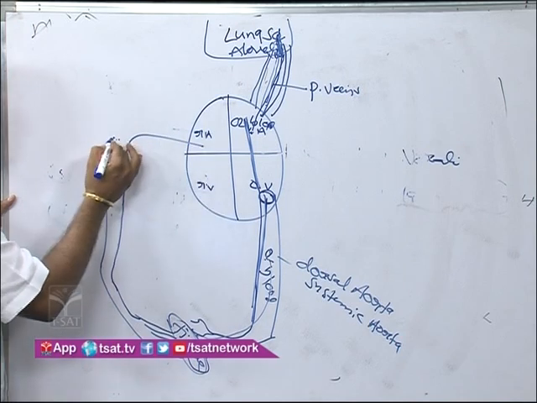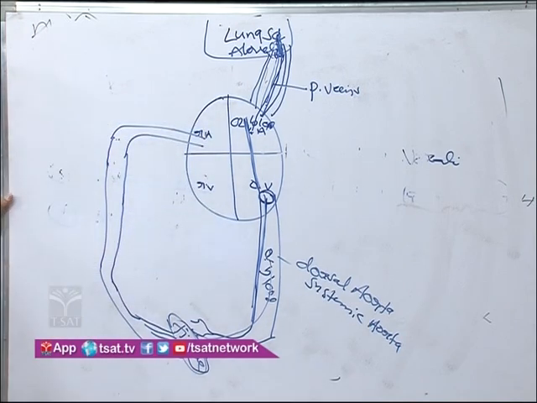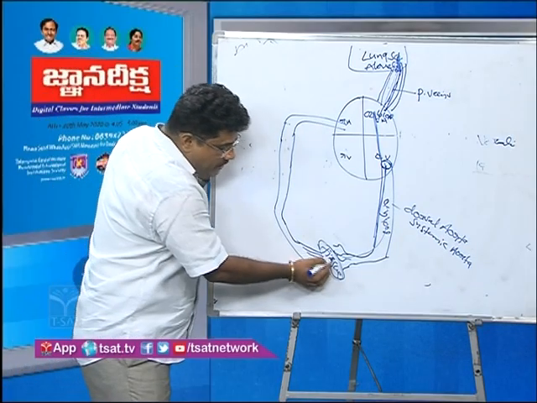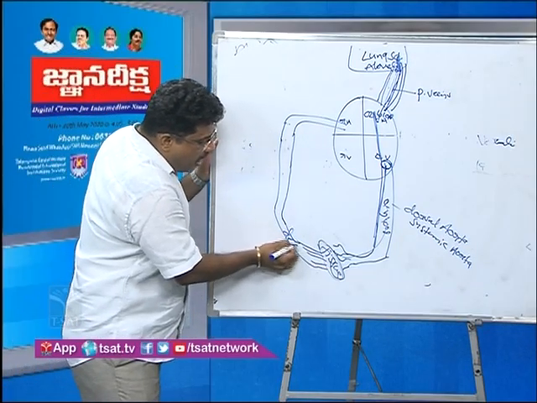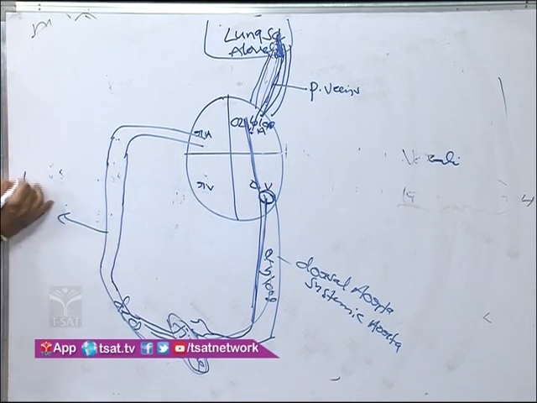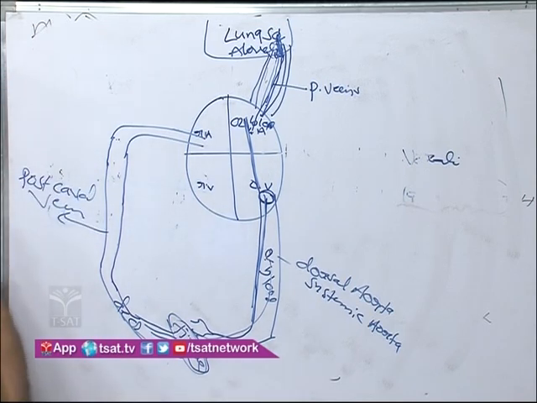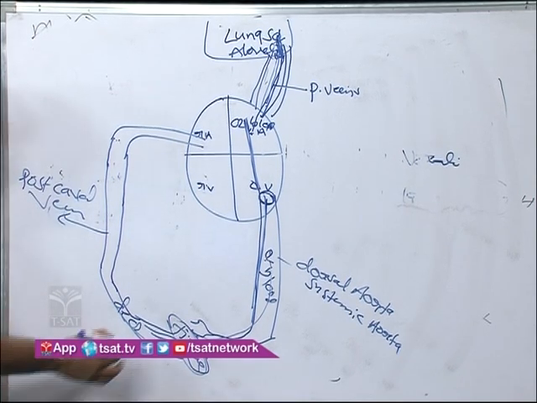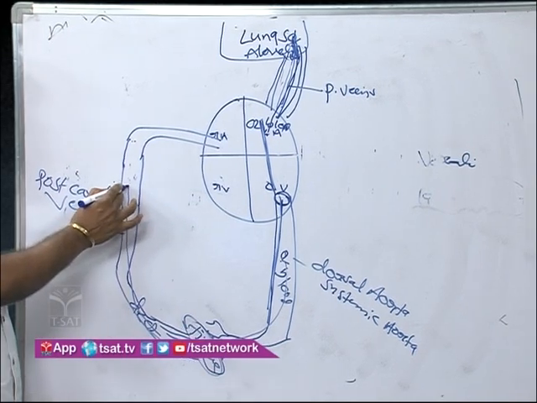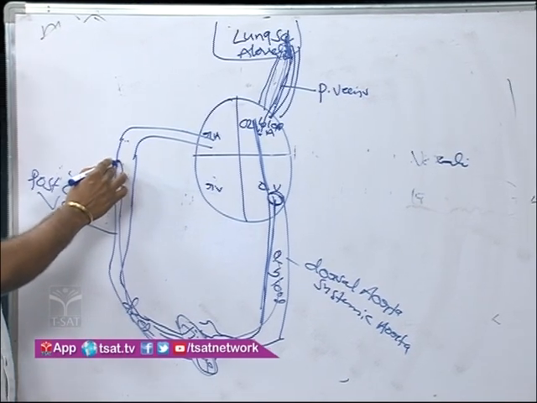This is also known as the inferior vena cava. So from the tissues, deoxygenated blood is carried by the post-caval vein. You understand my point? Finally, deoxygenated blood is transported through the post-caval vein.